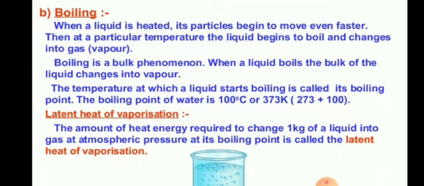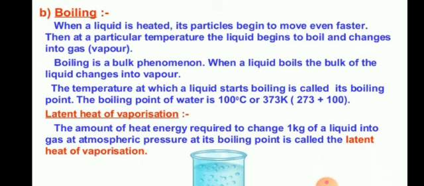For example, the boiling point of water is 100 degrees Celsius or 373 Kelvin, and this temperature is known as boiling point. So we can define boiling point as the temperature at which a liquid starts boiling. After this, students, we will discuss latent heat of vaporization.